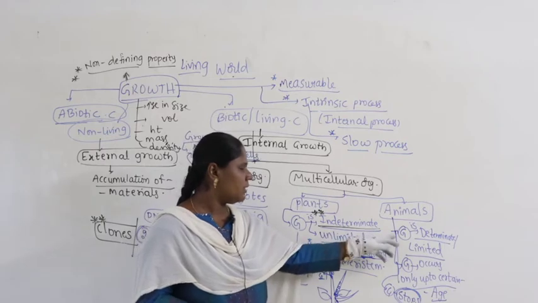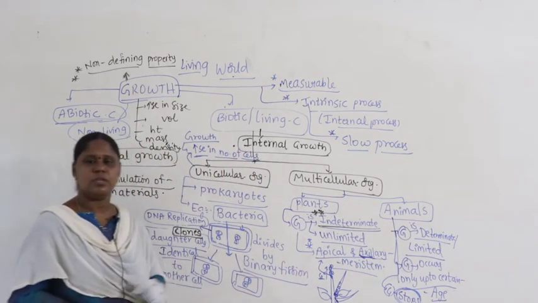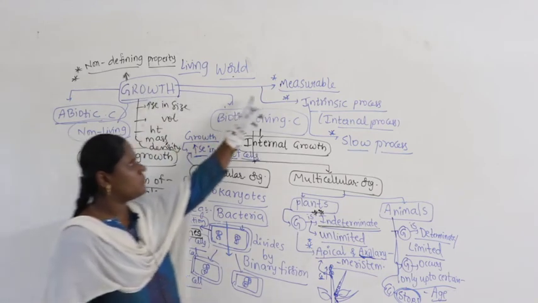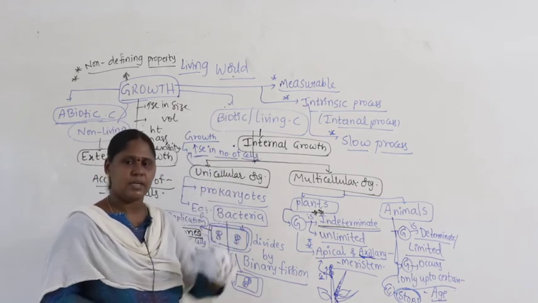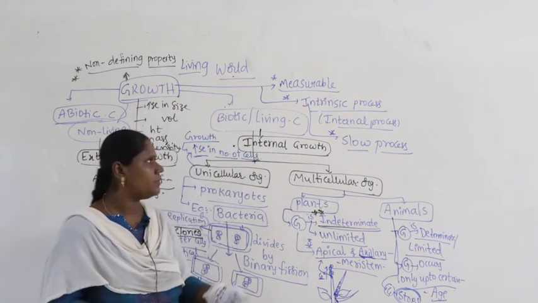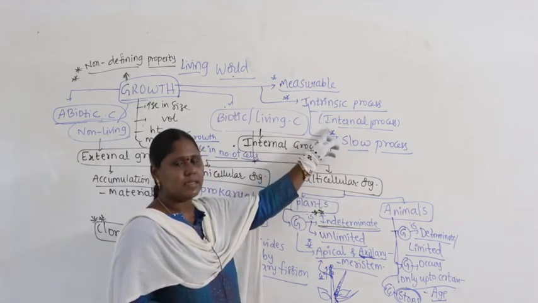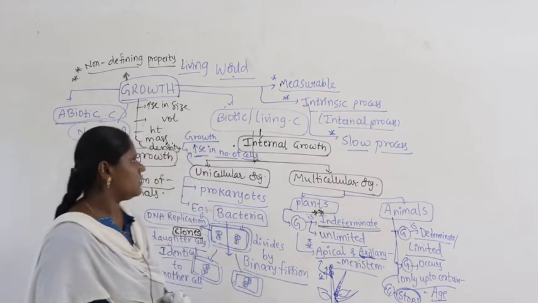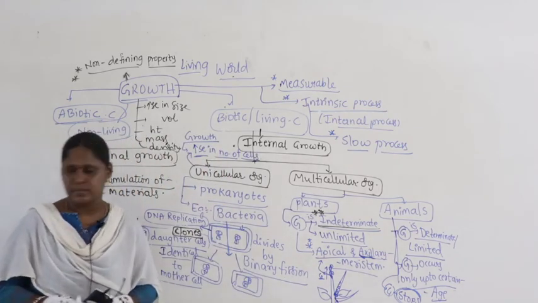So, this is determinate, limited in case of animals. In case of plants it is indeterminate or unlimited. Growth is definitely measurable, we can see it, but how growth is happening inside the organism is invisible. Why? Because it is an intrinsic, internal process and it is a very slow process, right.